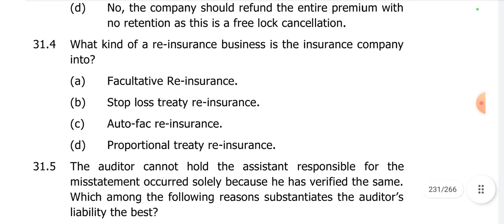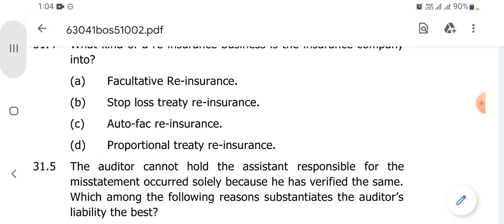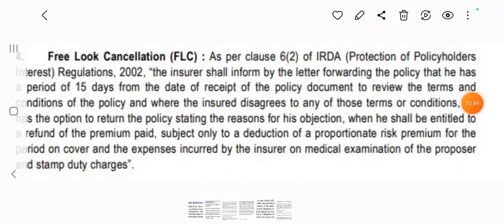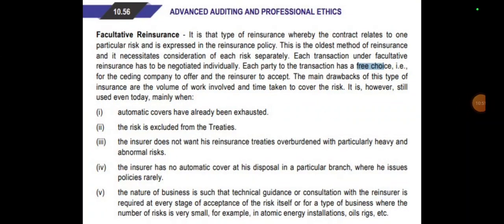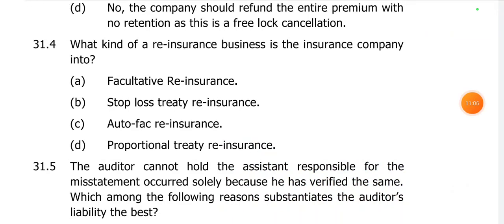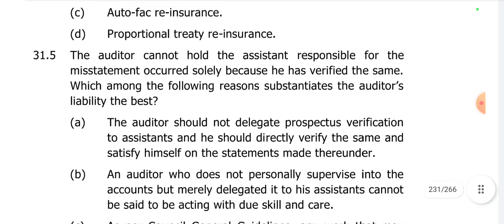And then 31.4, what kind of reinsurance business is the insurance company into? It is a facultative reinsurance. I'll quickly give you an overview. See, let's go through this, whatever is highlighted, right? Free choice. Each party to the transaction has a free choice, that is the ceding company to offer and the reinsurer to accept. Therefore, it's a facultative reinsurance. If you have gone through the definitions of each and everything, you can easily identify this. Just for the sake you identify it, I just highlighted that free choice part. Therefore, option A is the correct option.